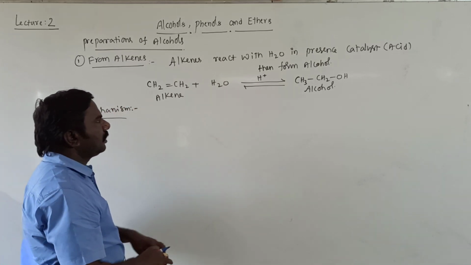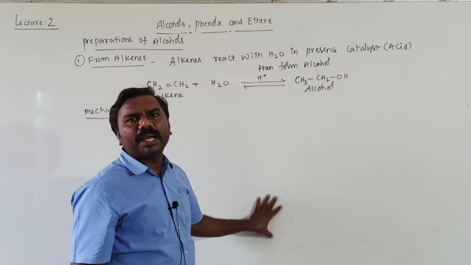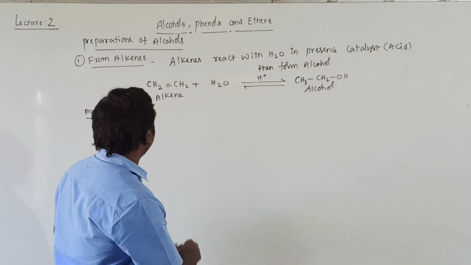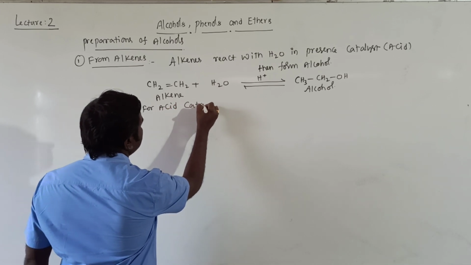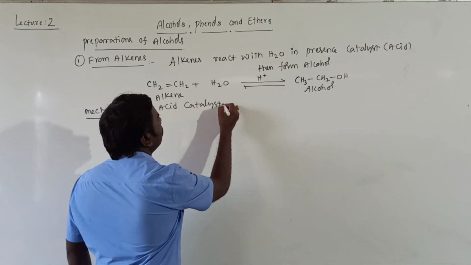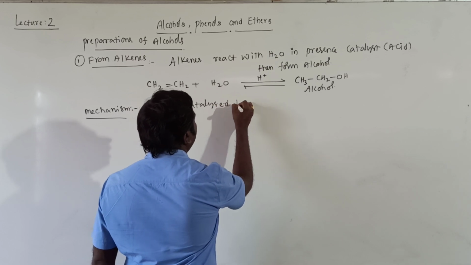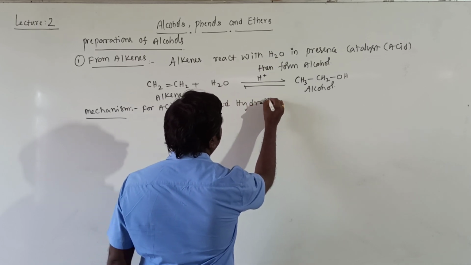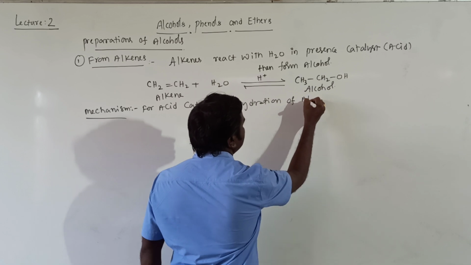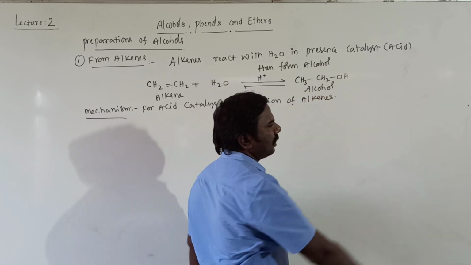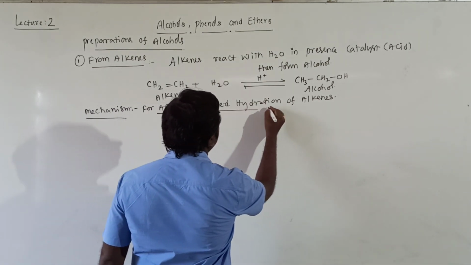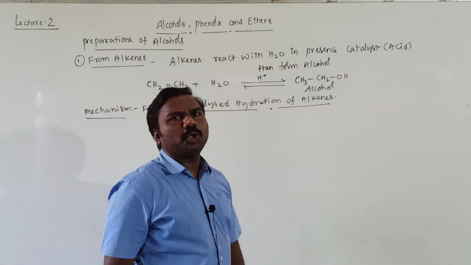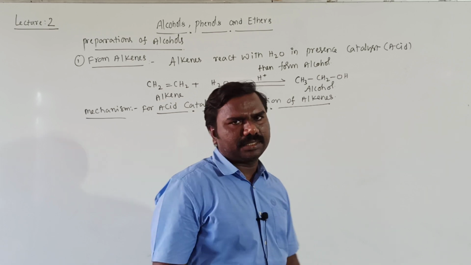Students, while writing the mechanism, you write the reaction followed by the mechanism, 3 steps. Mechanism for acid catalyzed hydration of alkenes, then gives alcohols. There are 3 steps. First step is protonation of alkenes.